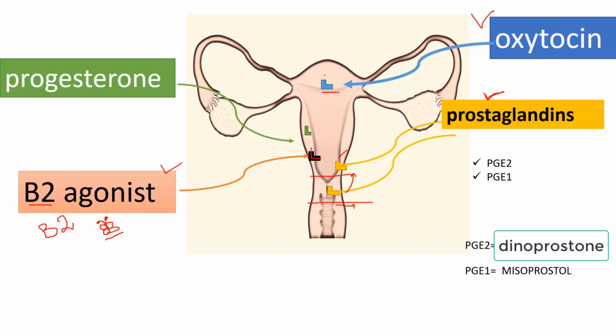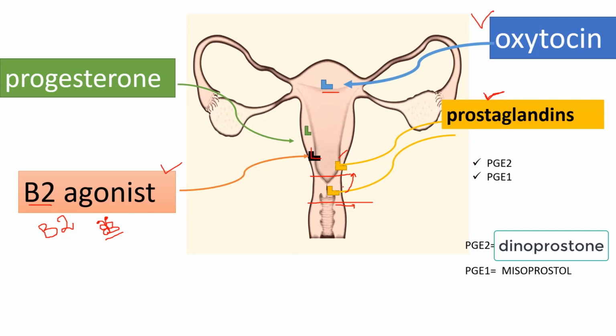Oxytocin causes the contraction of myometrium. Progesterone relaxes the uterus and maintains the endometrium. Beta 2 agonist relaxes the uterus. If you know these characters, you can easily tell which drug is the best drug in which situation.